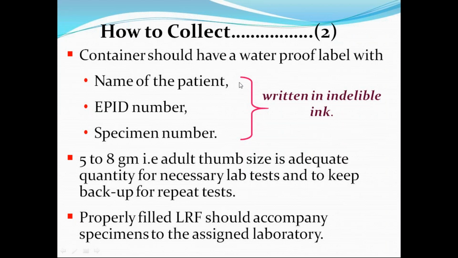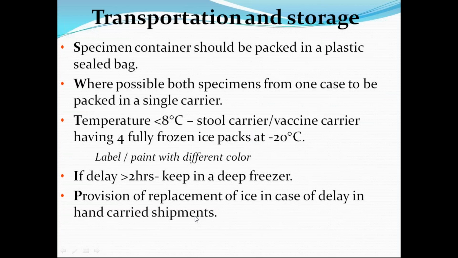The container should be waterproof and labeled with a waterproof label with the name of the patient, the EPI, that is Epidemiology Program, ID number, and specimen number, written in indelible ink. The amount to be collected is 5 to 8 grams or adult thumb size. This is also commonly asked by examiners: how much stool has to be collected. 8 grams or adult thumb size sample has to be collected, and transported with proper care.